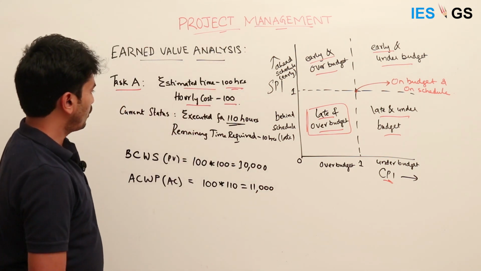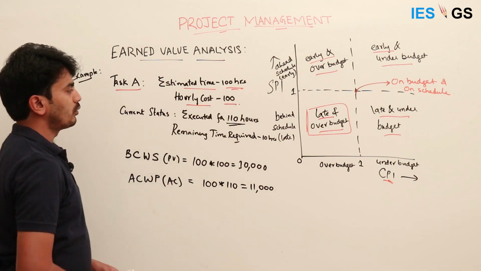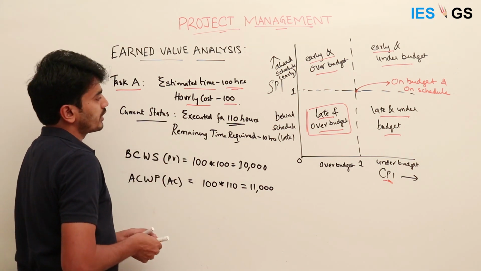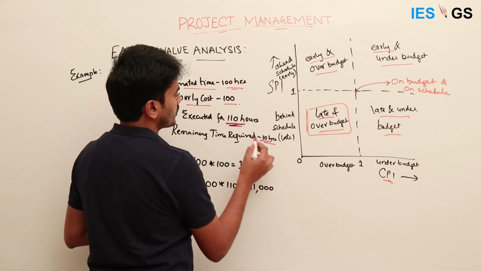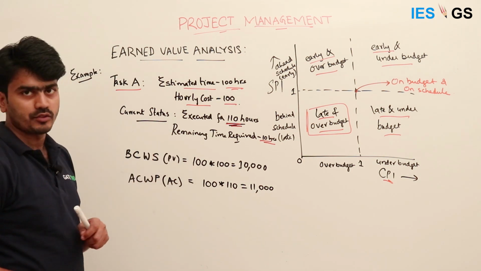Now we will calculate the percentage completion of work till now. As part of the current status, it was executed for 110 hours, but we need 10 more hours to complete it, that is a total of 120 hours needed to complete the job.